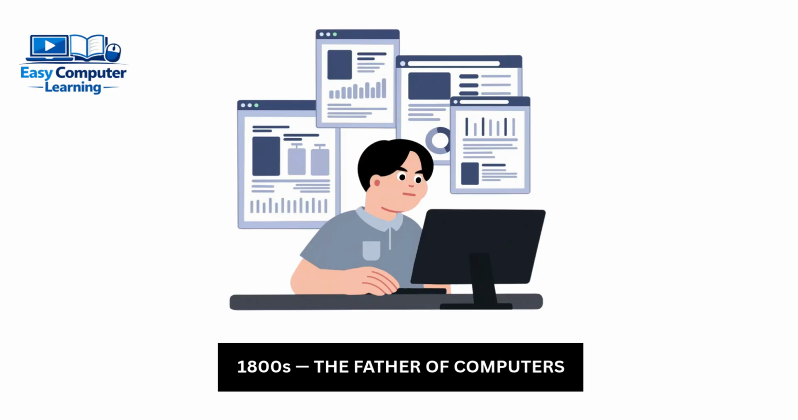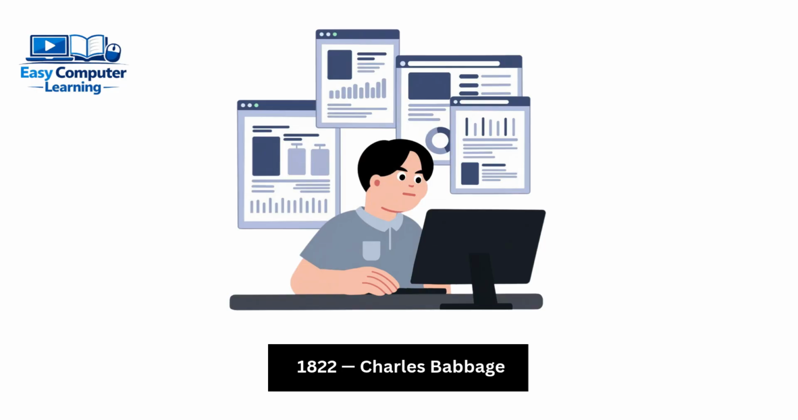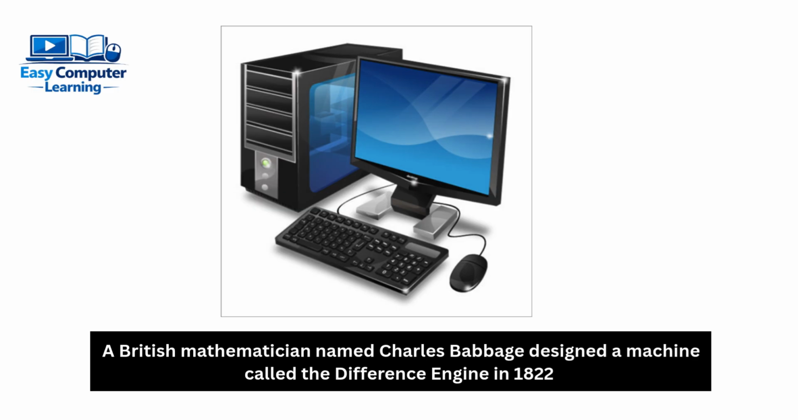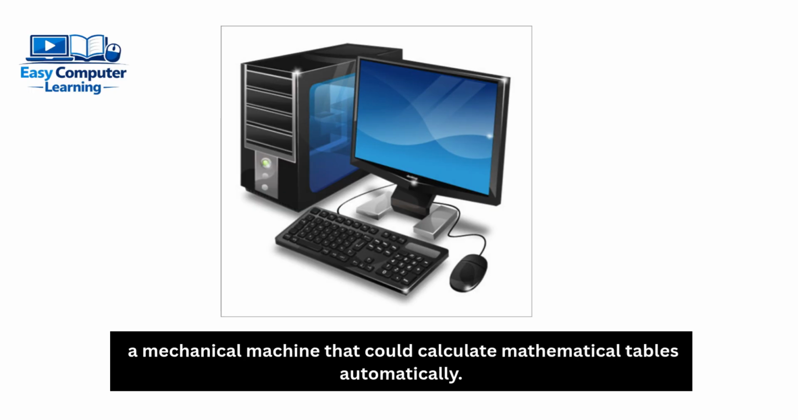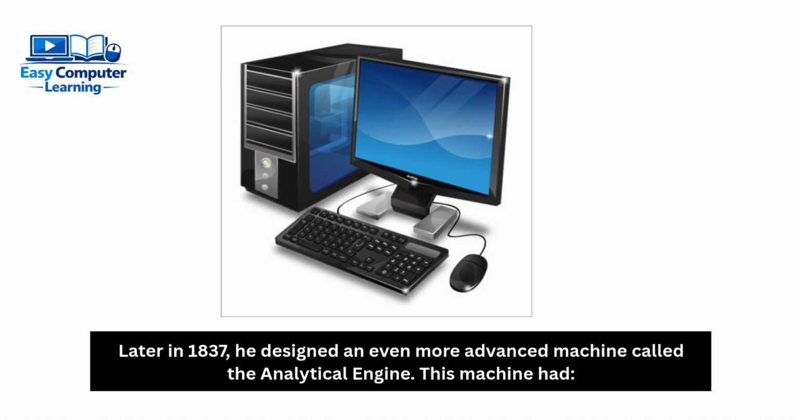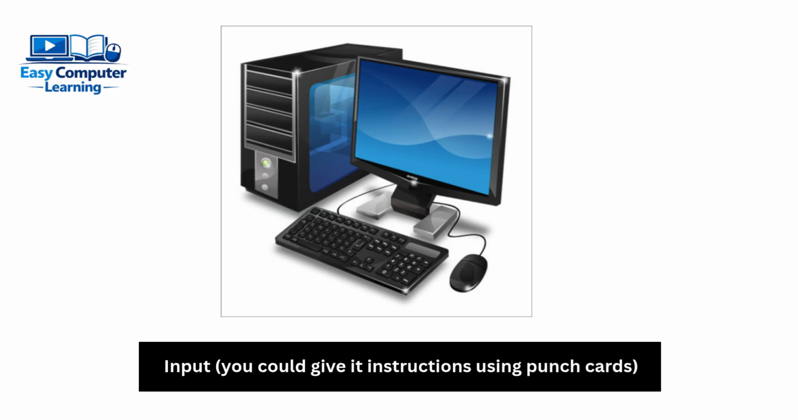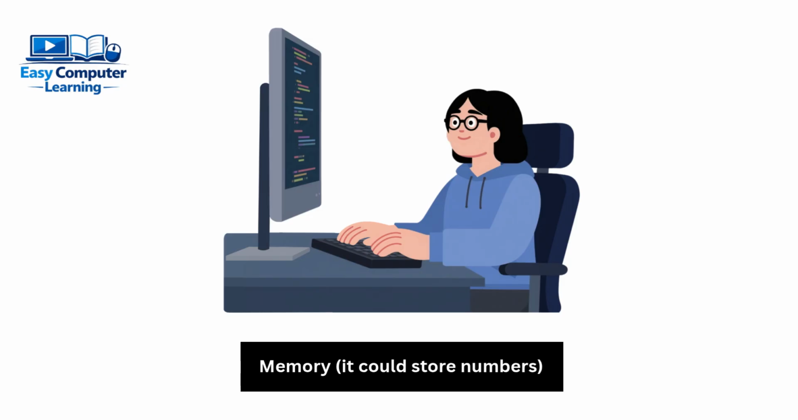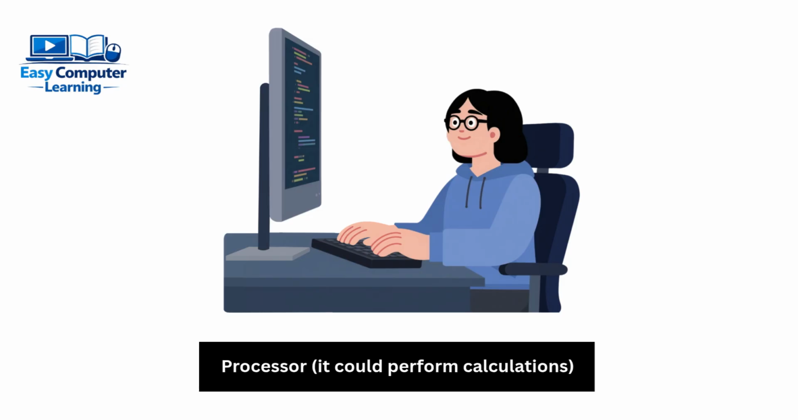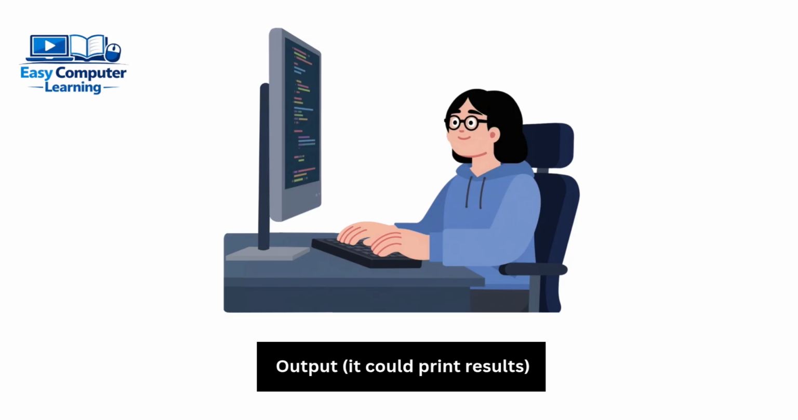1800s, the father of computers. 1822, Charles Babbage. A British mathematician named Charles Babbage designed a machine called the difference engine in 1822, a mechanical machine that could calculate mathematical tables automatically. Later in 1837, he designed an even more advanced machine called the analytical engine. This machine had input, you could give it instructions using punch cards; memory, it could store numbers; processor, it could perform calculations; output, it could print results.